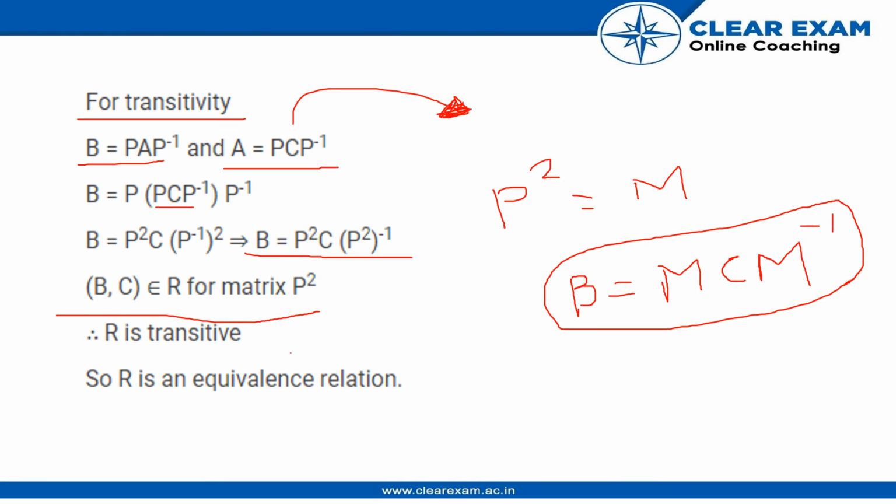Now this is again another relation just like the one that was given to us, and this proves that R is transitive because it is true for B and another matrix, not equal to A. So here R is an equivalence relation. Thank you.